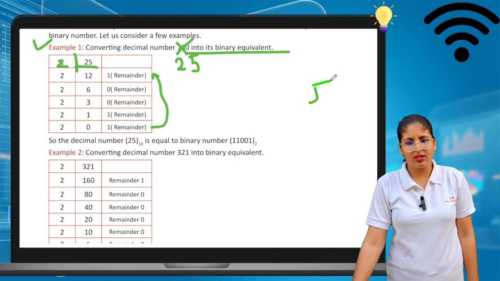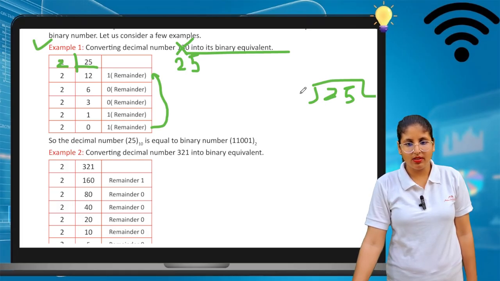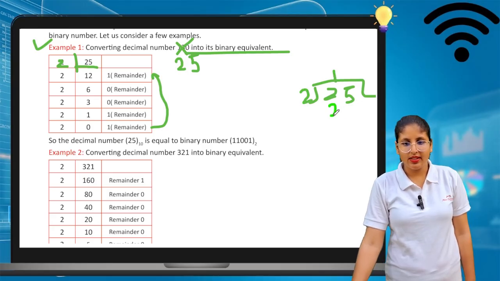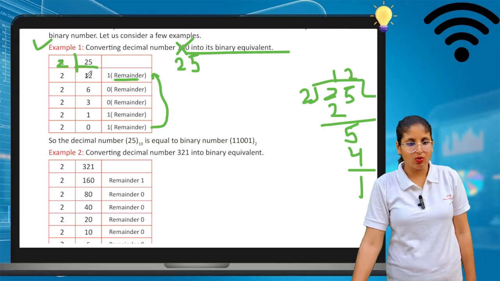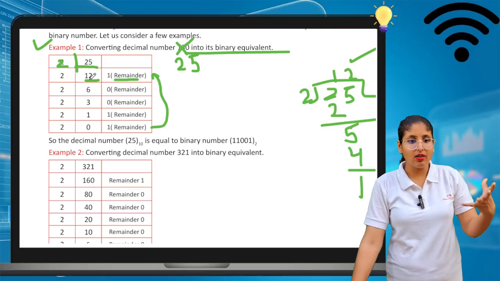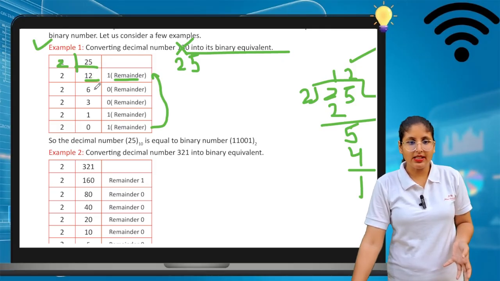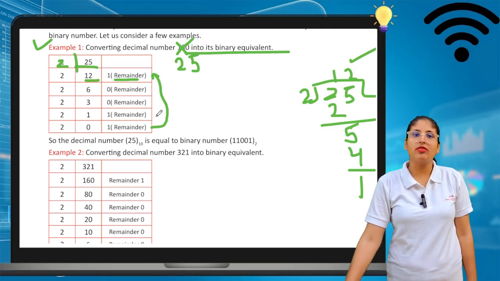I am hoping it is clear to you how we can do this. You can write 25 here, and if you want to divide it by 2, of course 2 ones are 2, and the 5 is there. 2 2s are 4, and the remainder should be 1. So the remainder is 1 and the quotient is 12. We write the quotient in the middle, and on the right hand side we write the remainder.